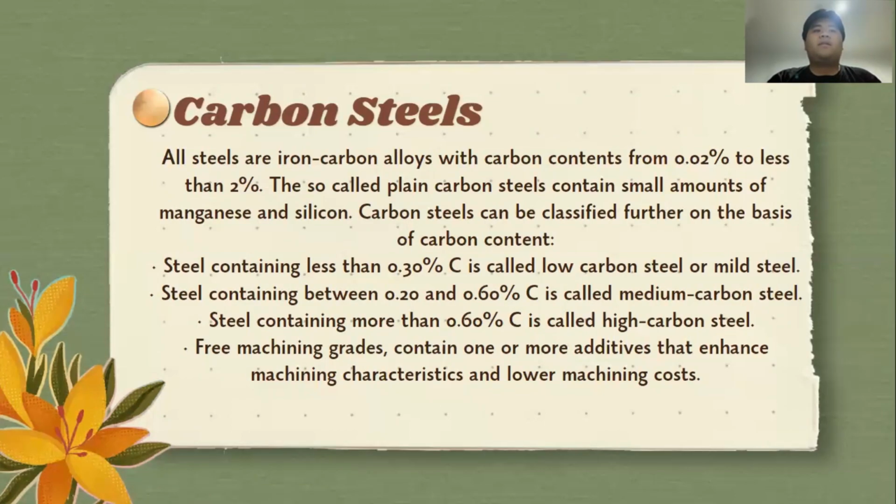Second, steel containing between 0.20 and 0.60% carbon is called medium carbon steel. Third, steel containing more than 0.60% carbon is called high carbon steel. And the last one, free machining grades contain one or more additives that enhance machining characteristics and lower machining costs.